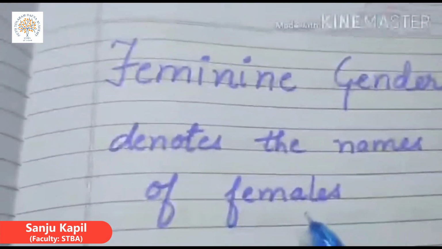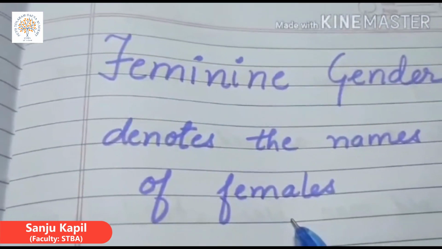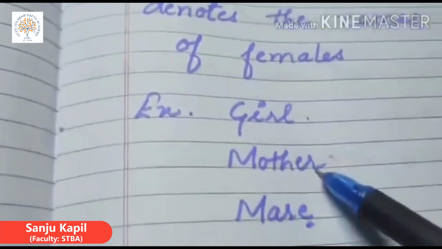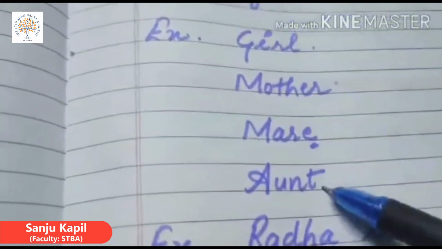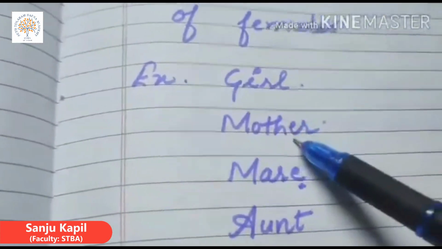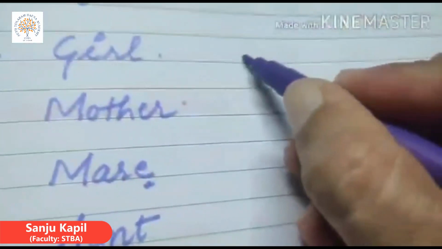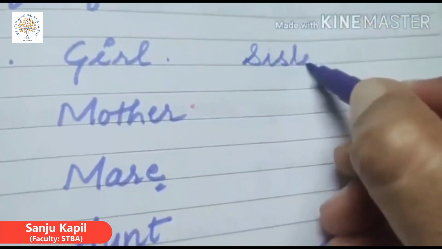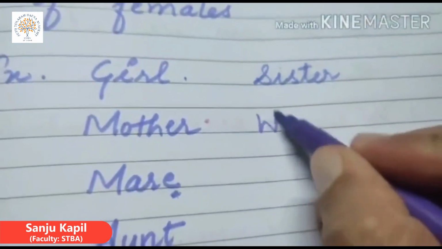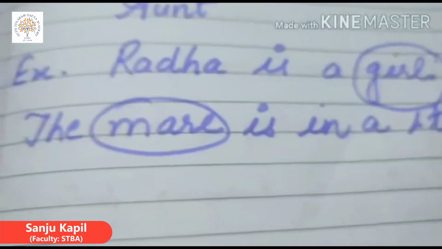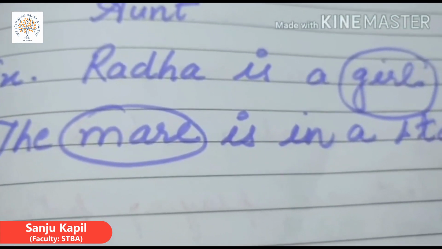Second one is feminine gender. Feminine gender denotes the names of females. For example, girl, mother, mare, aunt, sister, woman, and many more.